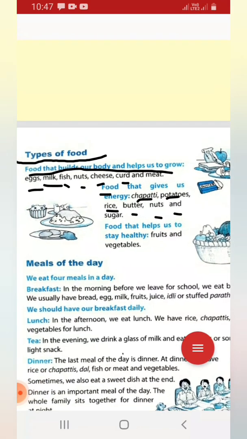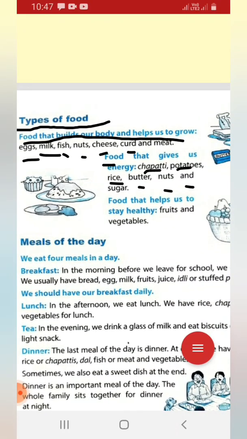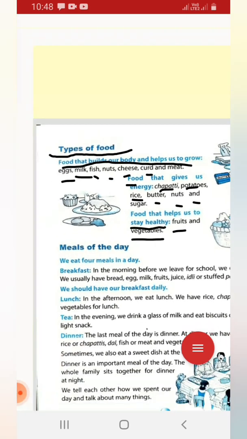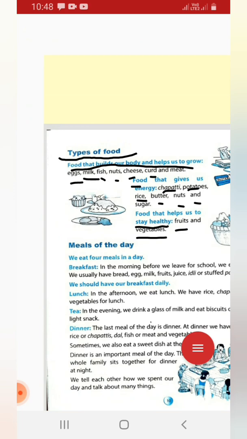Okay, and another type of food is that which helps us to stay healthy, like fruits. So many fruits we have, like mango, orange, papaya and grapes. And vegetables like cabbage, ladyfinger, cauliflower, radish, carrots. These are some examples of vegetables.